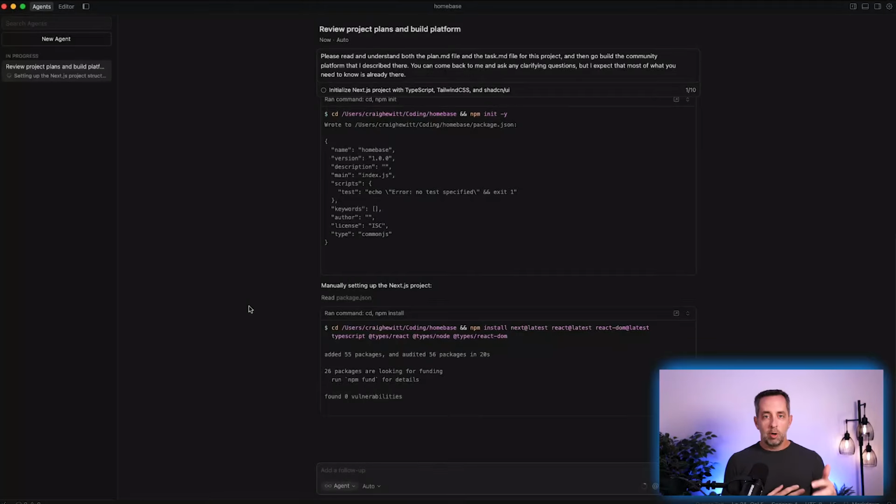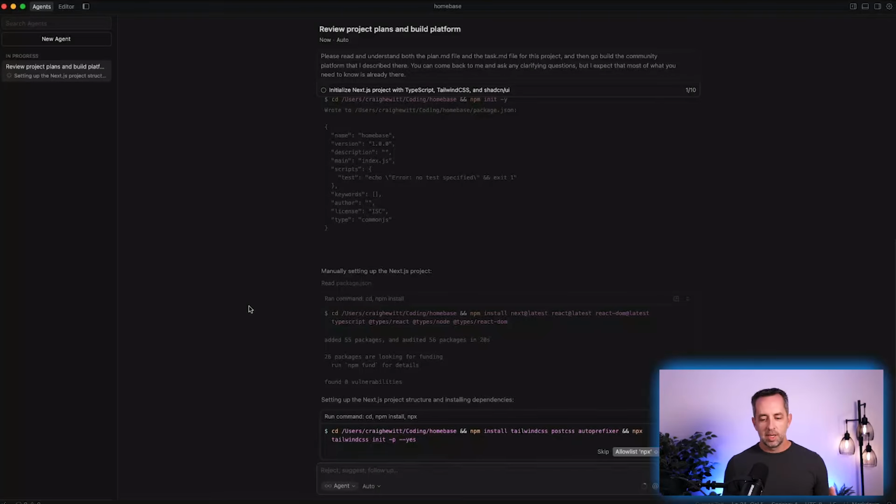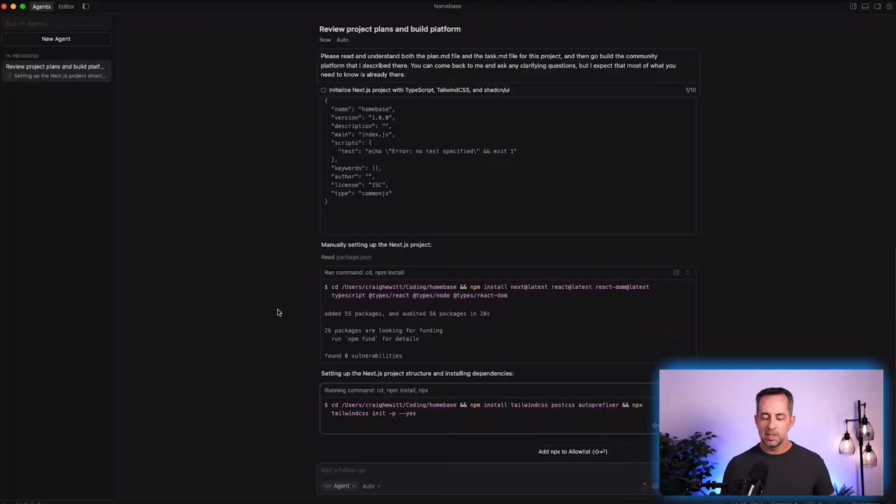Whereas in the browser or in the IDE like this, I'm always coming back, hey, do you need something? Yes. So I'm just going to say yes to everything. In Claude Code and in the terminal, I'm always coming back and having to check on it.